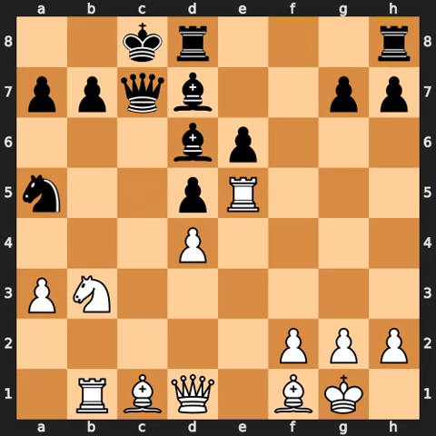The evaluation became 0.7, this was a serious mistake, the best move was knight captures on b3.